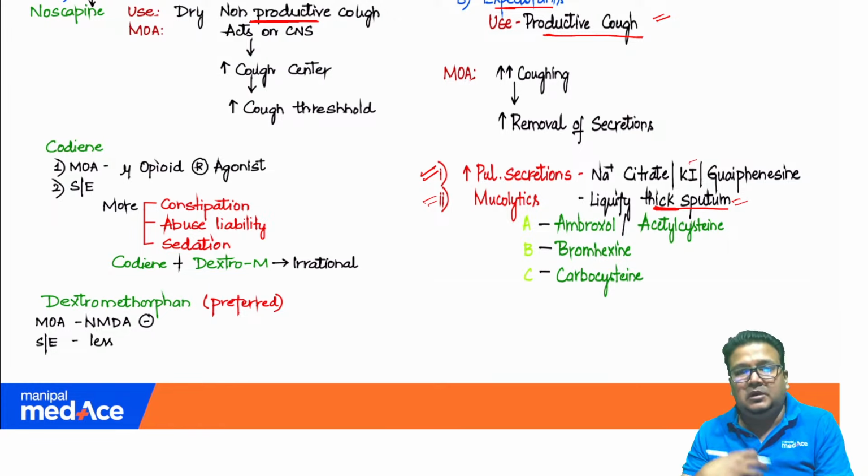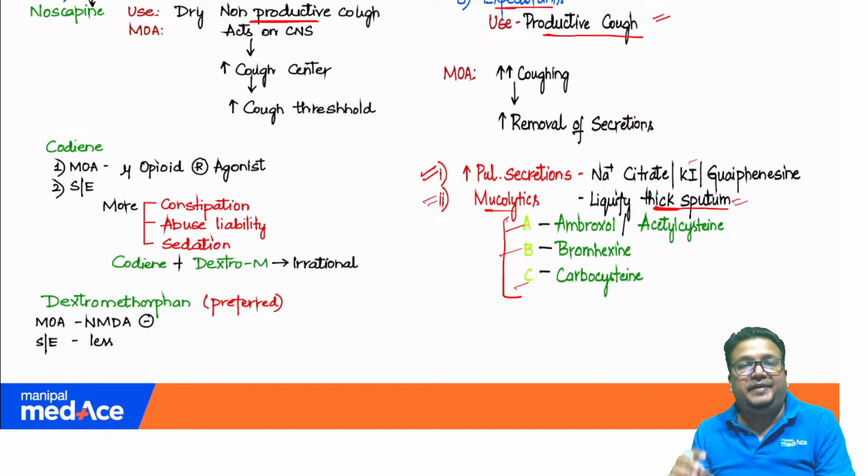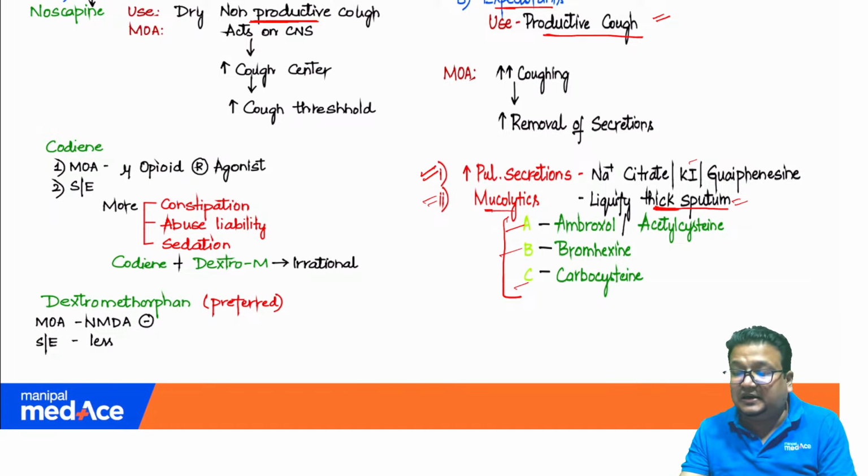Liquefaction of thick sputum so that it is easy to come out. Mucolytics are the drugs. What are mucolytics? ABC: ambroxol, acetylcysteine, bromhexine, and carbocysteine. So any of these will be the best drug for this particular patient. It is obviously clear. Productive cough, ABC, mucolytics, everything is written.